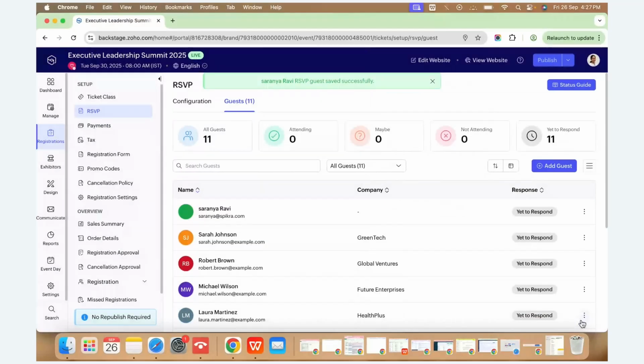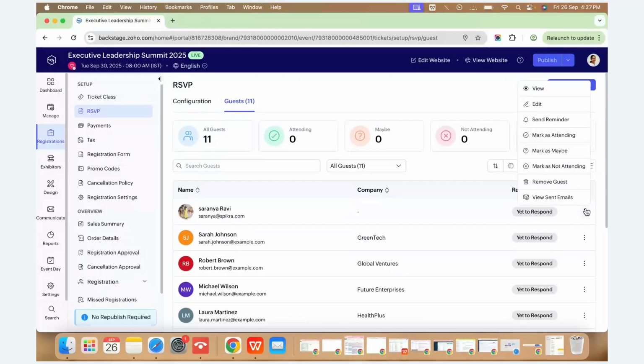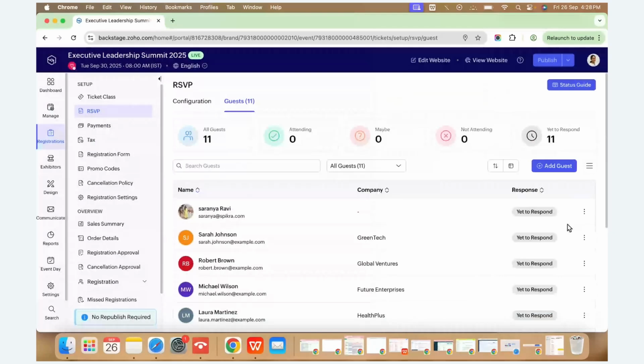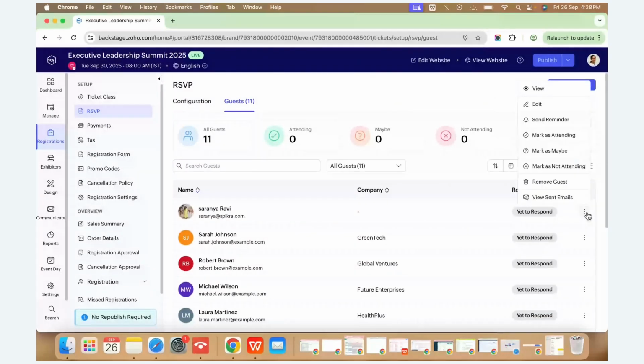Here you can see, click on this ellipsis icon. Here we can view the data. If you want to edit any guest information, you can directly do it. And also, for example, if you want to send a reminder email notification to the person a day or two days before, we can just click on this icon and send a reminder. We have to do it manually for all the attendees as well.